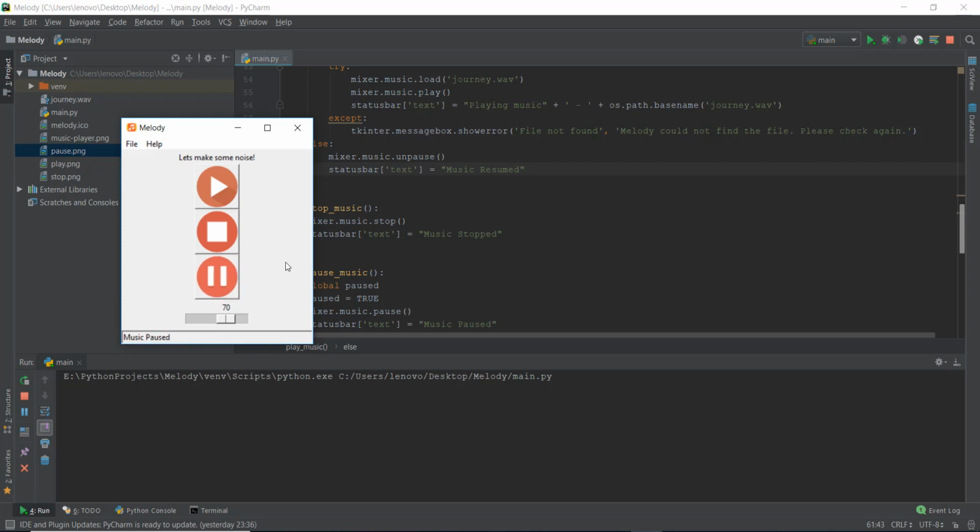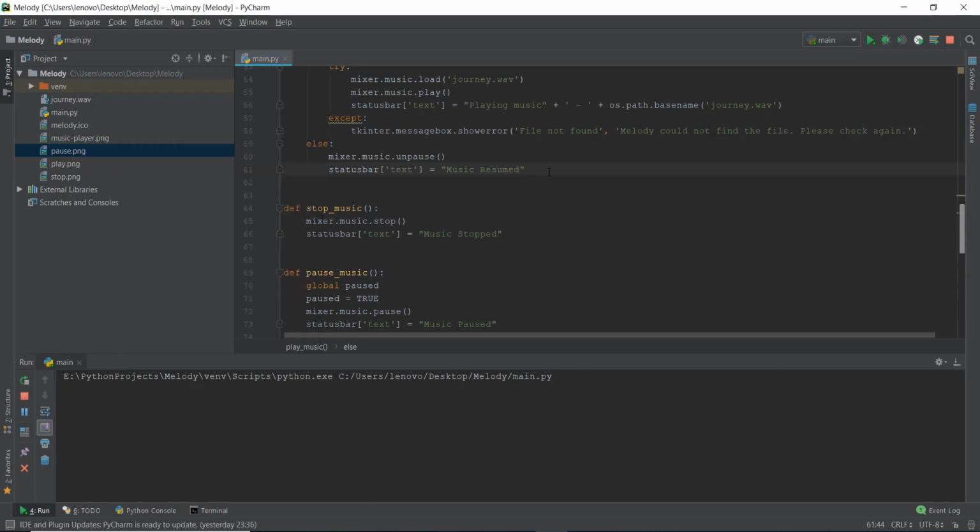Now we have paused the music, and now when we press play again, it should start the music from the point we have paused the music. Basically, it should start from the point where we have paused the music. So let's press on play again and see if it works. Alright, so our pause and unpause functionality is working pretty well.